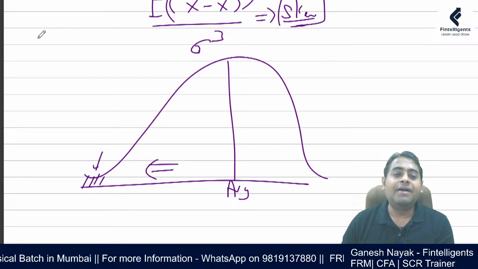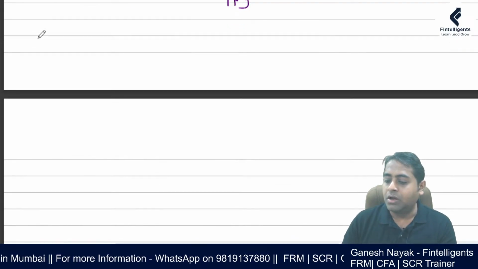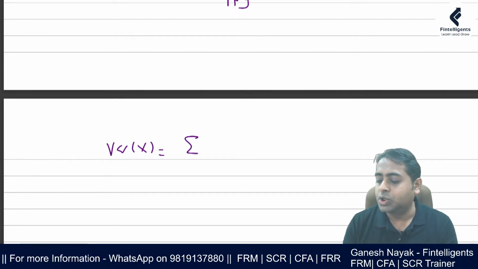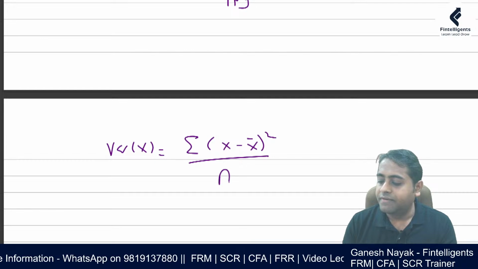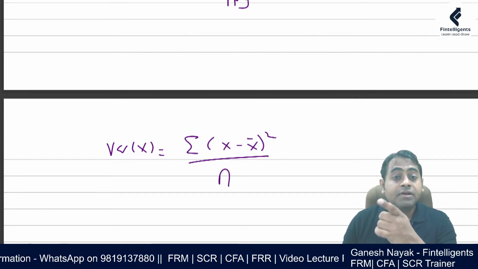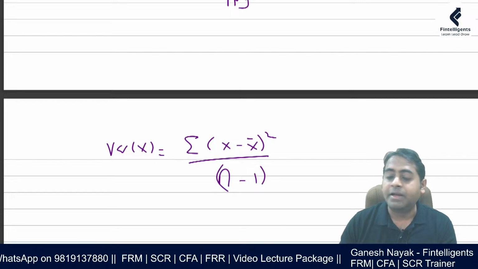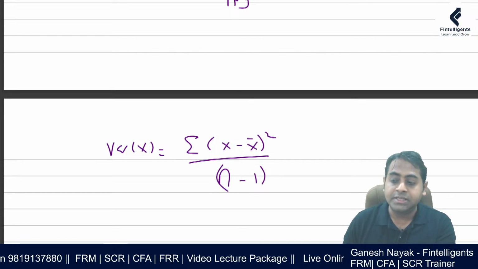When you have all the probabilities equal, then you can use this formula of the variance, which is nothing but summation of (x minus x bar) whole square, and you divide by n when it is a variance of the population. If it is a sample, then you divide by n minus 1. When I'm doing expectation, I'm saying the weightages are different. In this case, the weightage is the same.